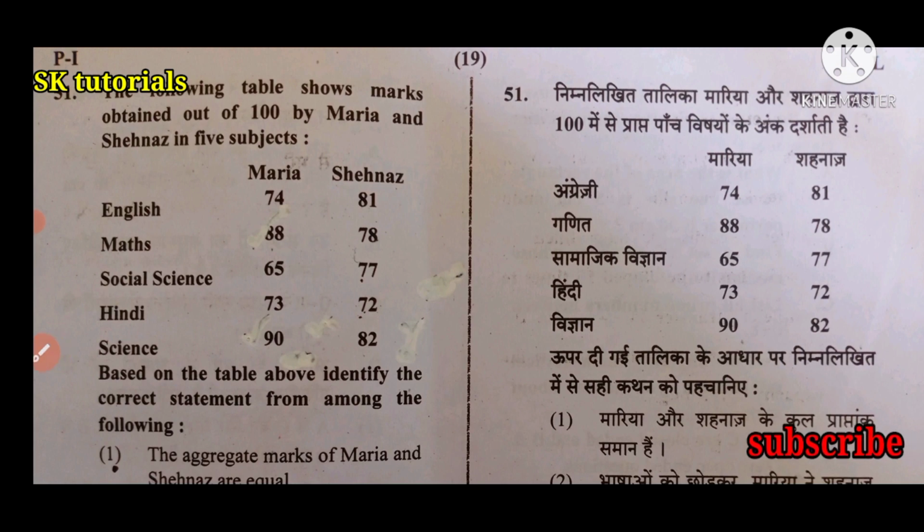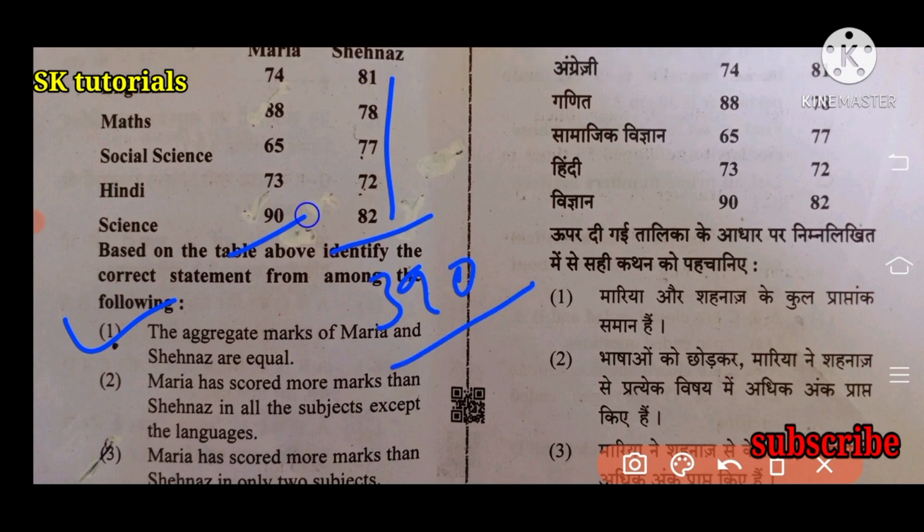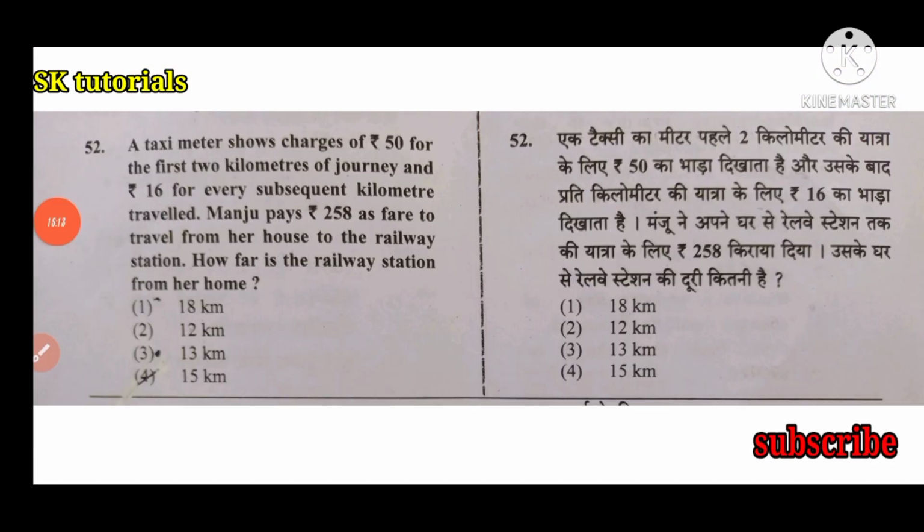Next question, number 51. The following table shows marks obtained out of 100 by Maria and Shehanger in 5 subjects. Right answer is option 1. Total marks is 390. The aggregate marks of Maria and Shehanger are equal. A taximeter shows charges of rupees 50 for the first 2 kilometers of journey and 16 for every subsequent kilometer traveled. Manju pays 258 for travel from her house to the railway station. How far is the railway station from her home?